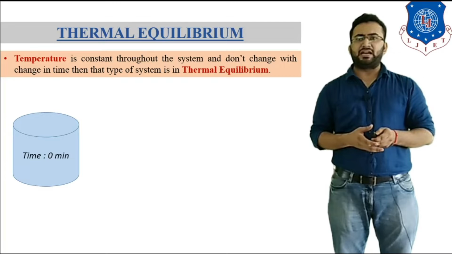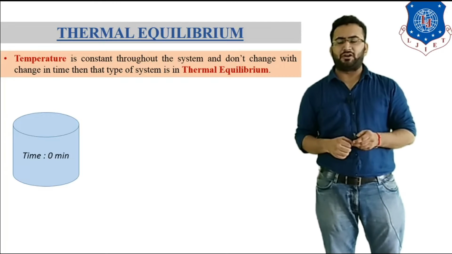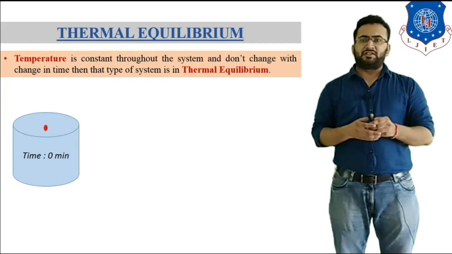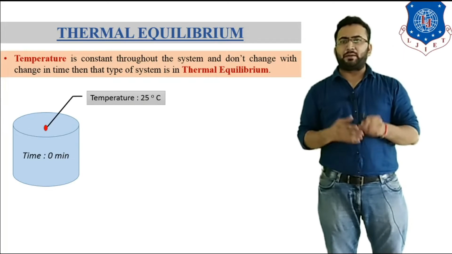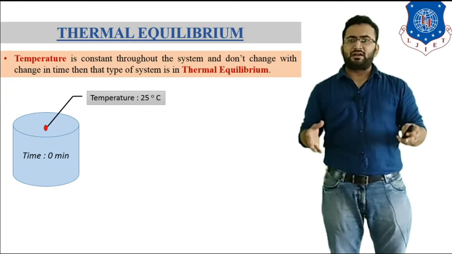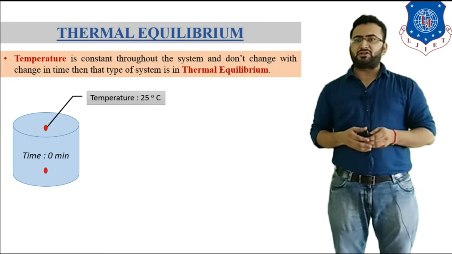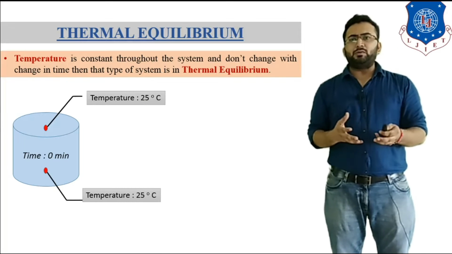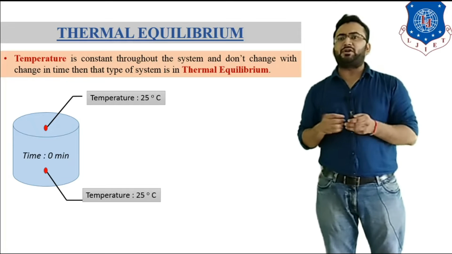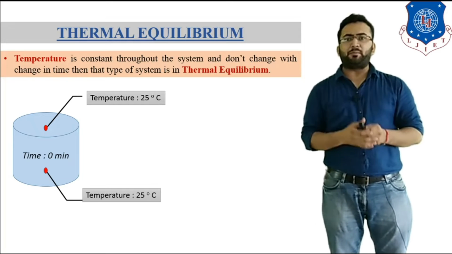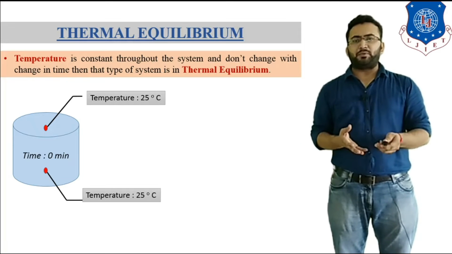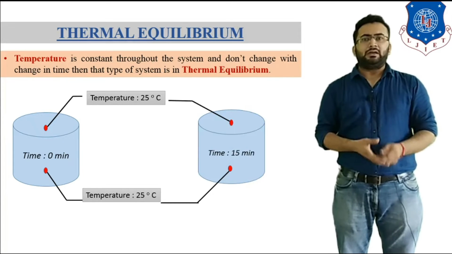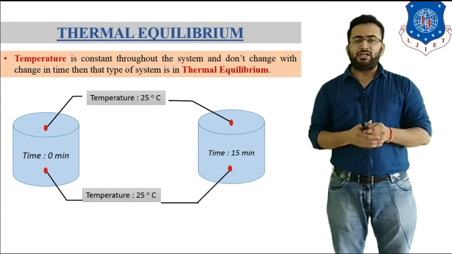To understand this, let's consider a system at time t is equal to 0 minute and we measure temperature of this system at this point, we get temperature 25 degrees Celsius. Now we measure temperature at a different point and get the same temperature. We measure temperature at any point of this system and get the same temperature, and this temperature does not change with change in time, then we can say that this system is in thermal equilibrium.